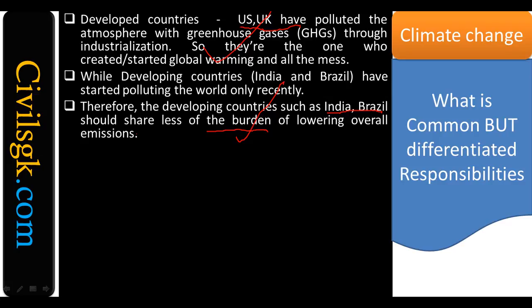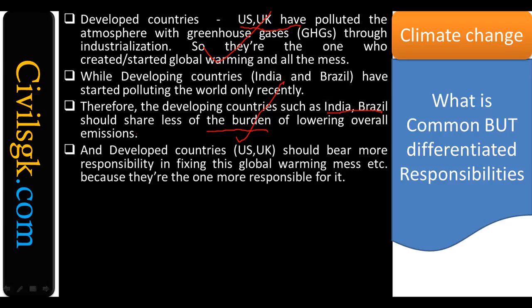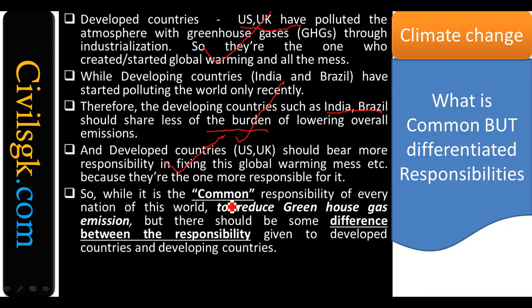So developing countries have to share less burden when compared with the developed countries. Developed countries should bear more responsibility in fixing the global warming mess, because they are the ones responsible for the present situation. It is a common responsibility for everyone, but the responsibility differs between developed countries and developing countries. That is the idea, which is nothing but common but differentiated responsibility.